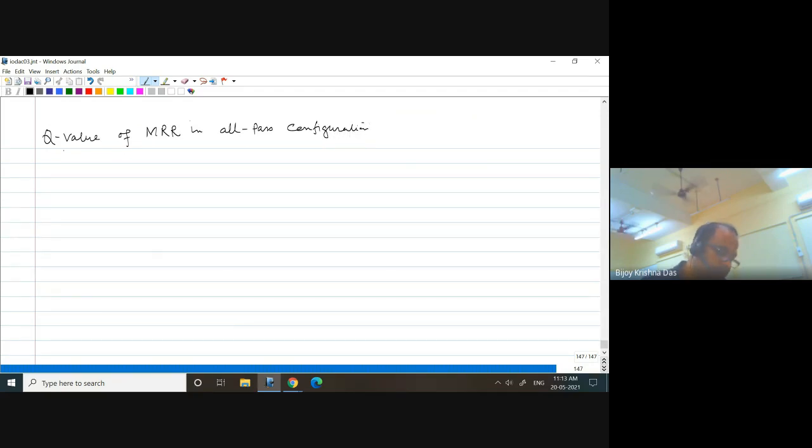Let us define a parameter called Tc, the decay lifetime, or decay time, of the cavity mode.